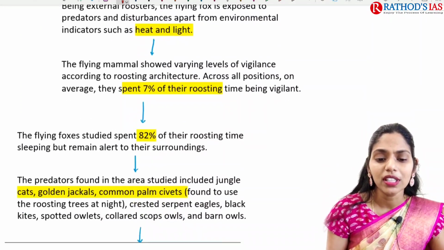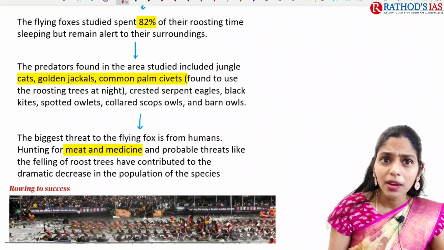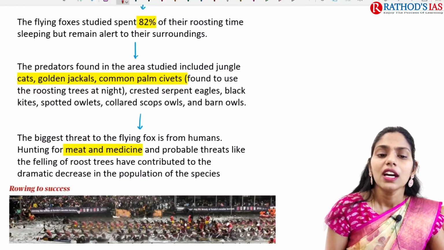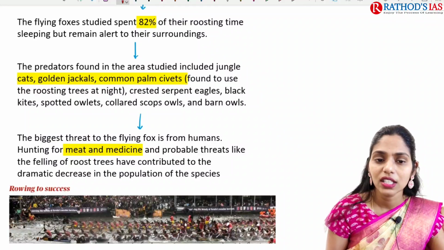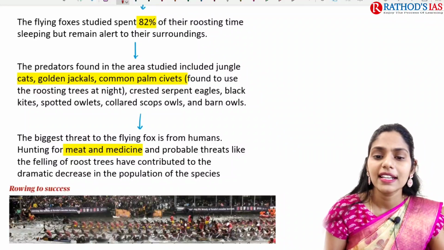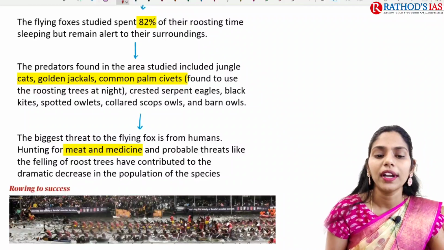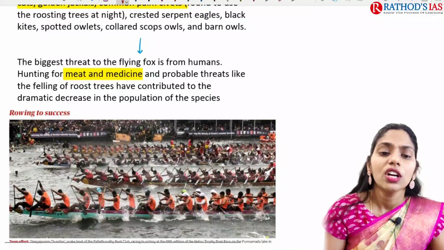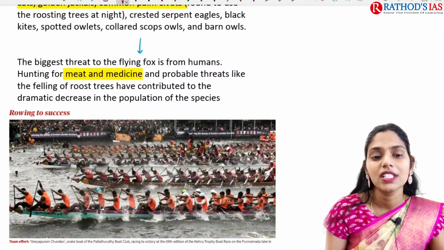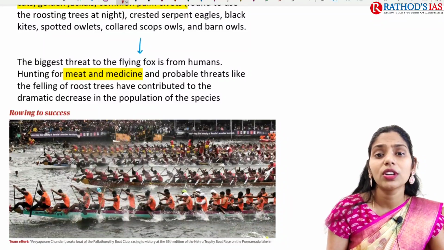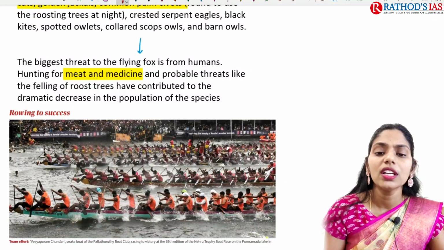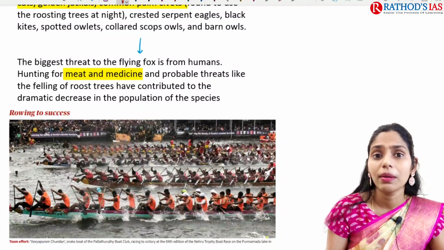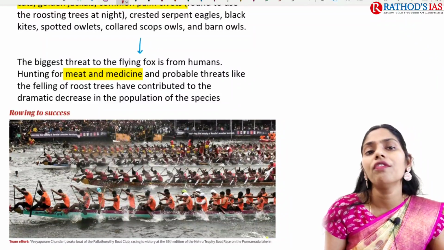Okay, so these are some important things which are given in this article. If we're talking about the predators that eat the flying fox, we have jungle cats, golden jackals, common palm civets, crested serpent eagles, black kites, and spotted owlets. They are the threats. Apart from that, the biggest threat to the flying fox is from humans themselves, because they are killed for meat and for medicine as well. They also face threats like the felling of roost trees. These have contributed to a dramatic decrease in the population of the species.